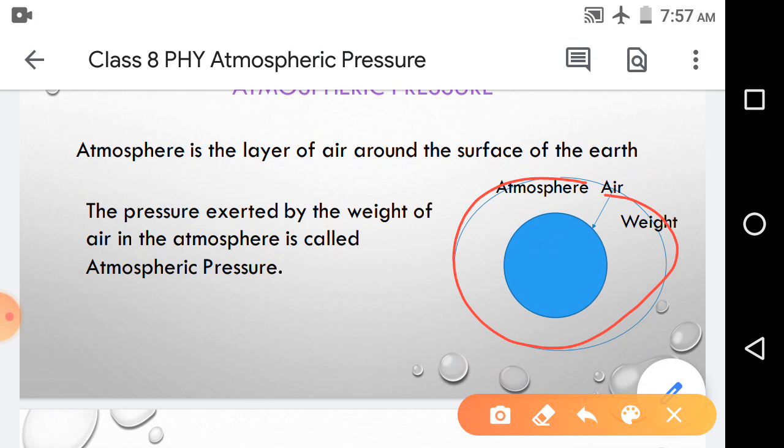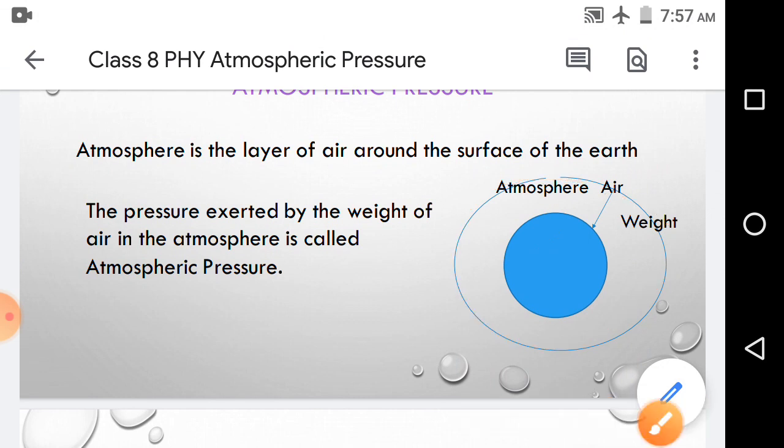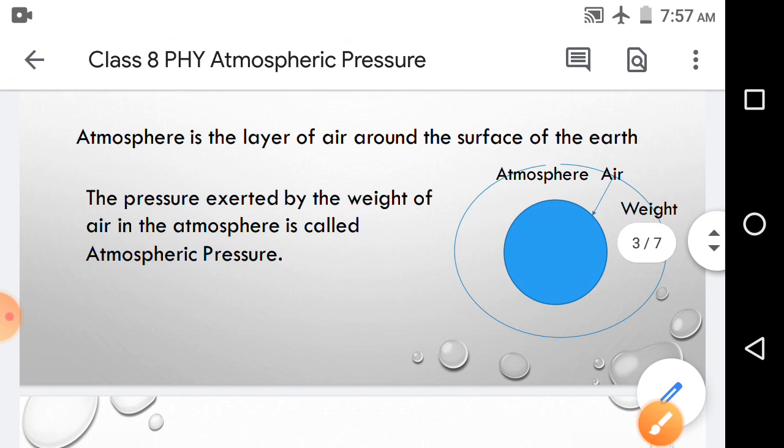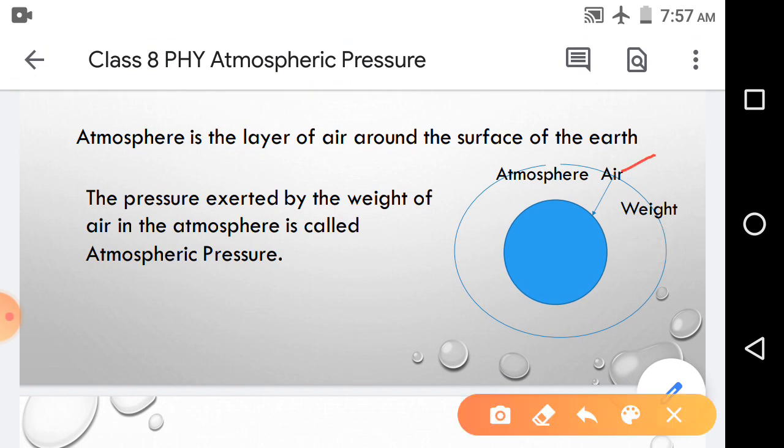This layer of air consists of air, and all the air has weight. Due to this weight, it exerts a pressure on the surface of the earth, as shown in the figure, you can see easily.